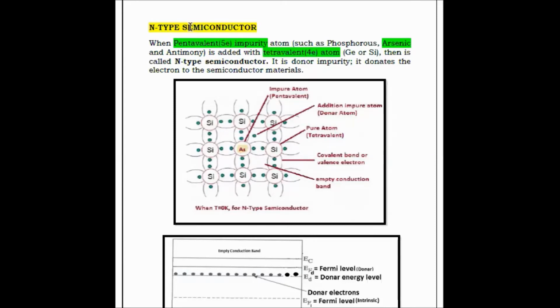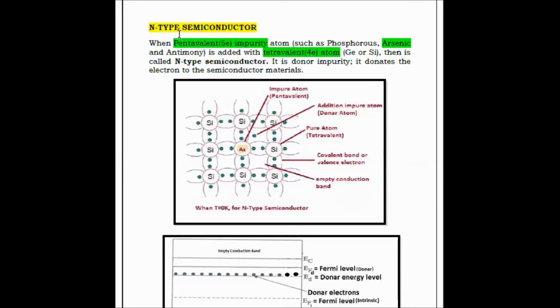So we have to add the impurity over the semiconducting material to increase the conductivity value. The addition of impurity is classified into two types, N-type and P-type. In N-type, we get more donor impurity levels. In P-type, we get more acceptor impurity levels.